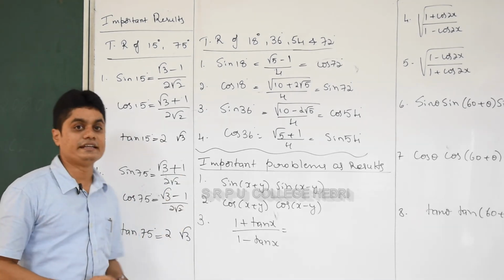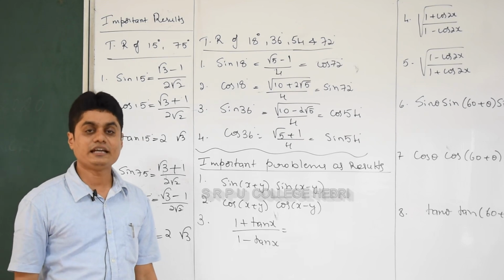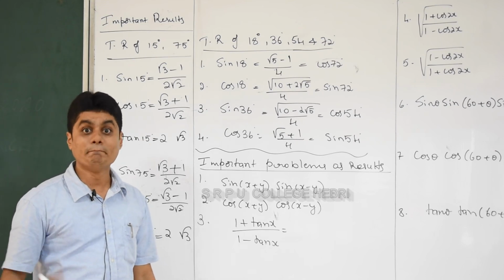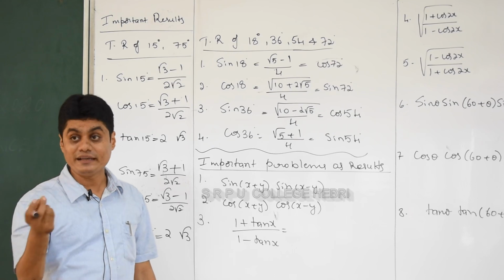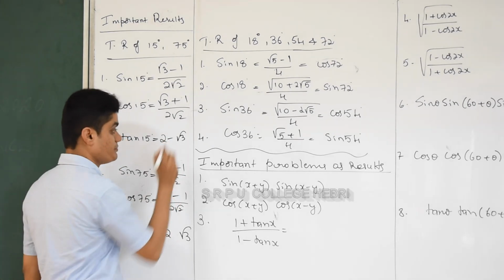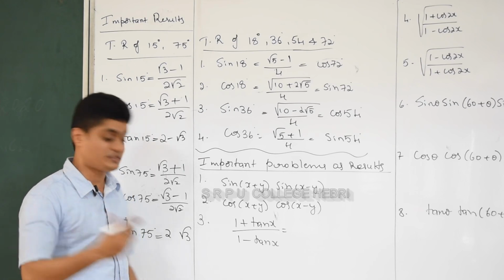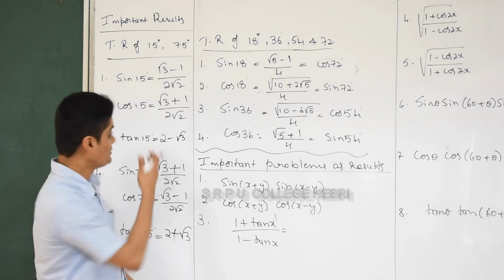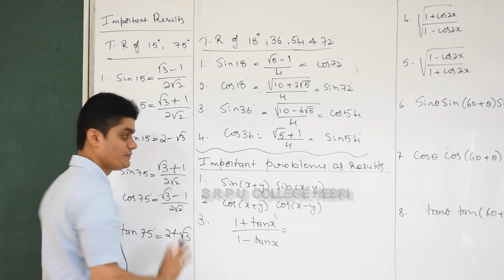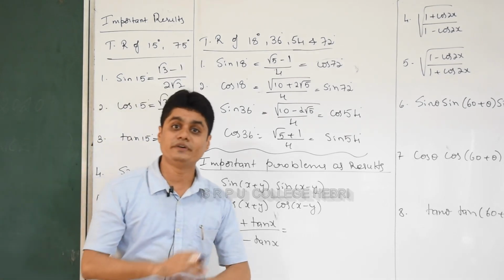15 degree, tan of 45 minus 30, tan of 45 minus tan x minus tan y. For 45 minus, the sign in the numerator is minus. For 45 plus 30, tan of x plus y, how does it come? tan x plus tan y, so it is plus. That's it. See, 1 2 3 4 5 6, from these numbers you can remember very easily.